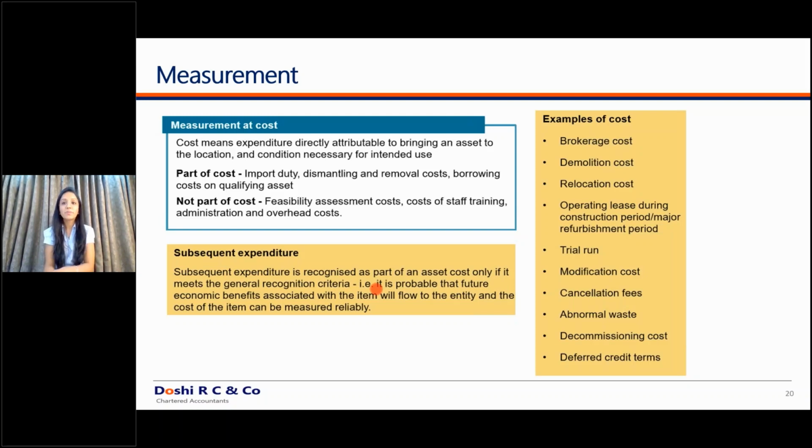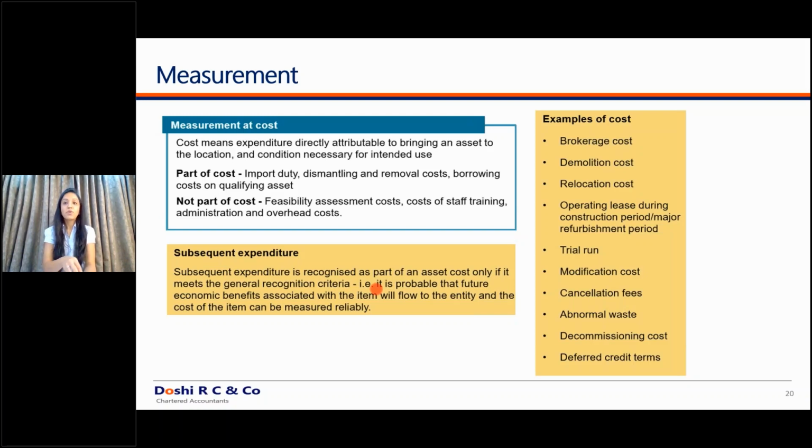The other way of argument can be, unless I remove that particular plant and machinery, I cannot set up this new plant and machinery on that location. So what to do? Ind AS 16 also has a clear criteria on this. Even such dismantling cost or such relocation cost also has to be capitalized into the cost of the property, plant and equipment. Then there is another important cost, which is a dismantling and restoration cost. We'll discuss that in a detailed manner.